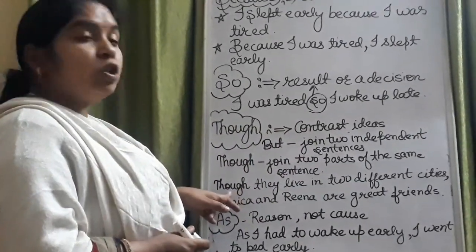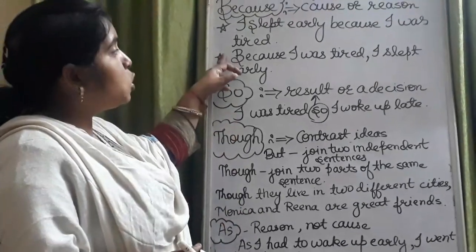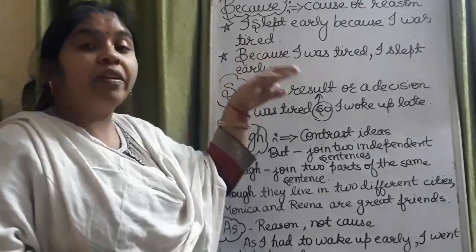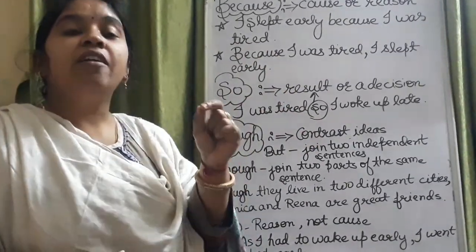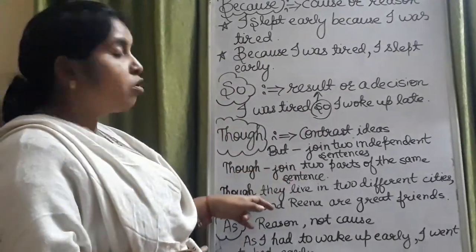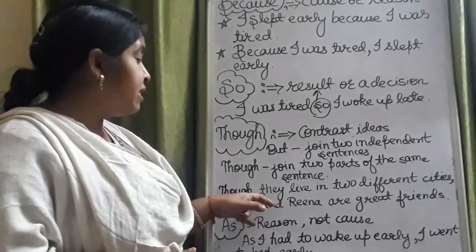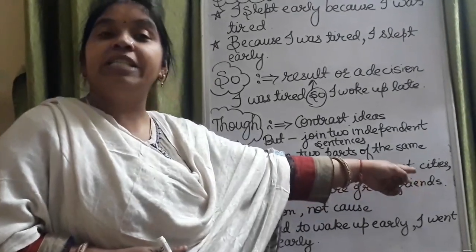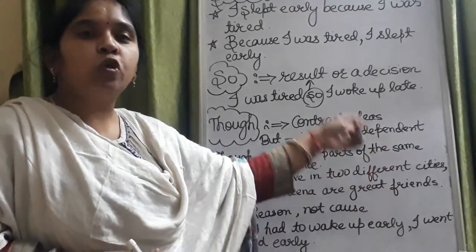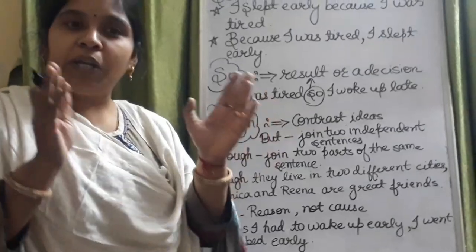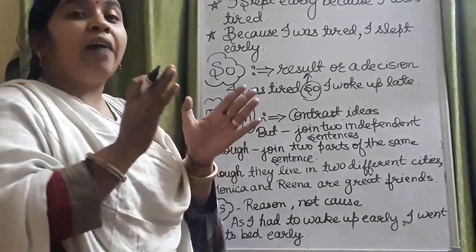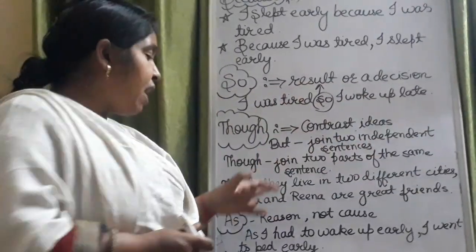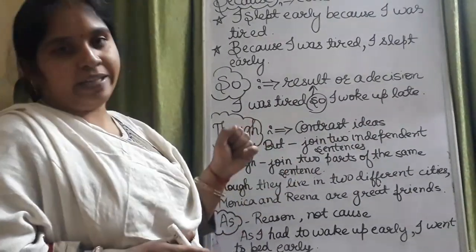Okay, though. Now students, as we have discussed here also, when we use the conjunction in the beginning of a sentence, that time after completing the first part of the sentence, we put a comma. So here also when we use the conjunction though in a sentence, though they live in two different cities, after cities there is a comma. So here also when we use though in the beginning of a sentence, after completing the first part of the sentence, we put a comma. Then afterwards I will add the other part of the sentence.